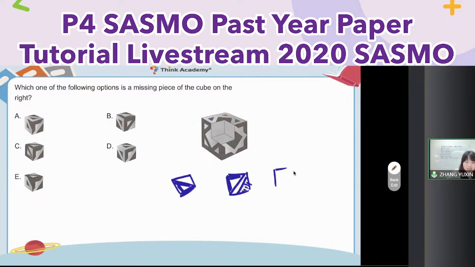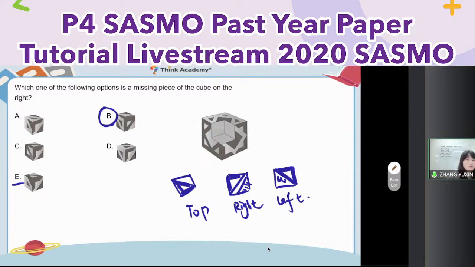How about the left face? Here is black. And then here is white. So here is top face. And then right. And then left. So here, let me see. If I have these 3 faces, it means it's only between B and E here. Then you have to consider the relationship between the 3 faces, and then you can find out only B can be put into the Q. So the option is to choose B here.